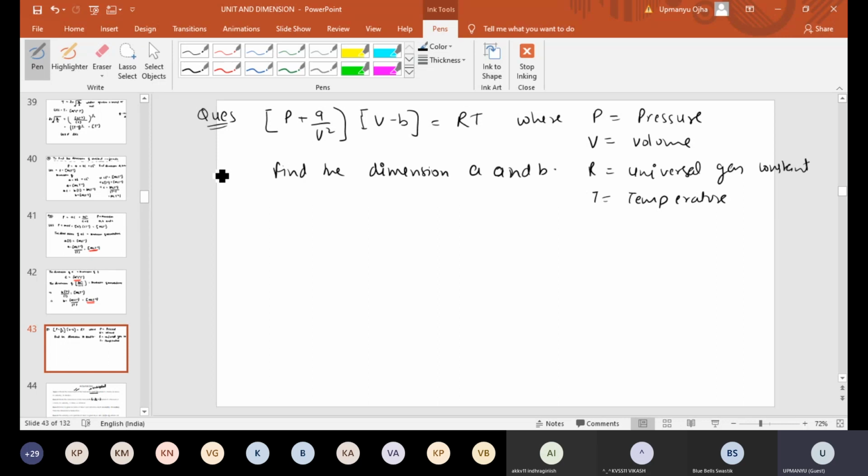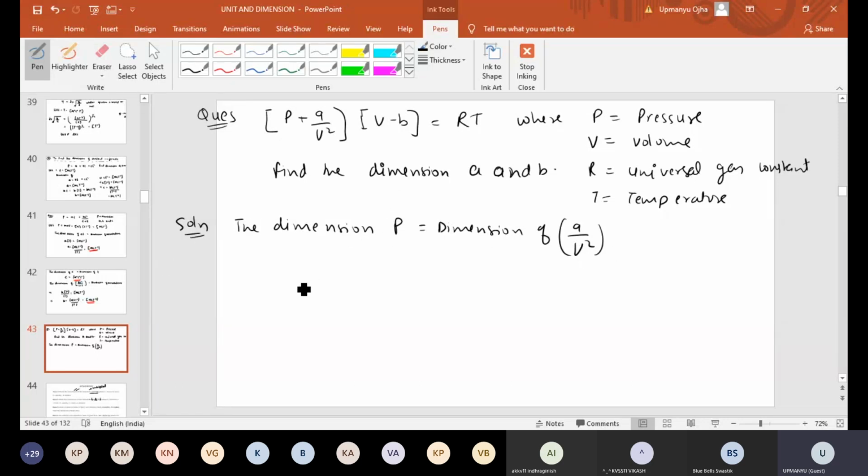So by the principle of homogeneity, can we say that the dimension of pressure P should be equal to the dimension of A by V square? That is what homogeneity means: you can add two different quantities only if they have the same dimension. So the dimension of P should be equal to the dimension of A by V square.